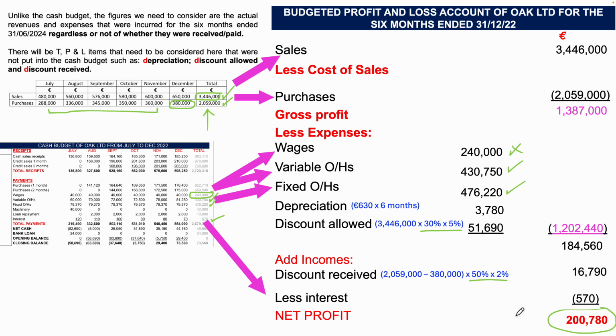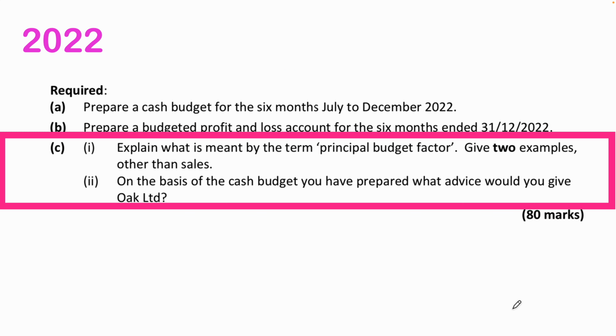So that's the budget profit and loss account of Oak Limited for the 6 months ended 31st the 12th, 2022. So the last thing that we have to do then is part C, which is the theory.